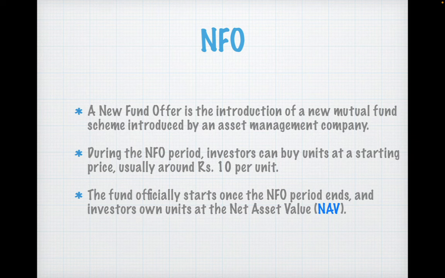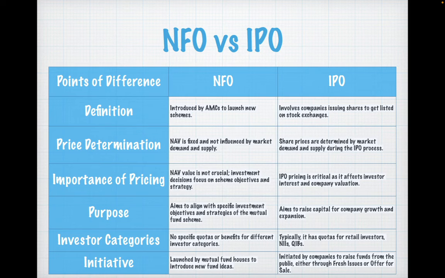The fund officially starts when all the money has been raised, NFO period has ended, fund manager has clear idea how much money he has to invest, and so that he can decide accordingly the allocations. The securities should have been selected before launching the scheme or during NFO period. And investors own the units at NAV, as I said, usually 10 rupees per unit, and that's how their portfolio should behave going forward.